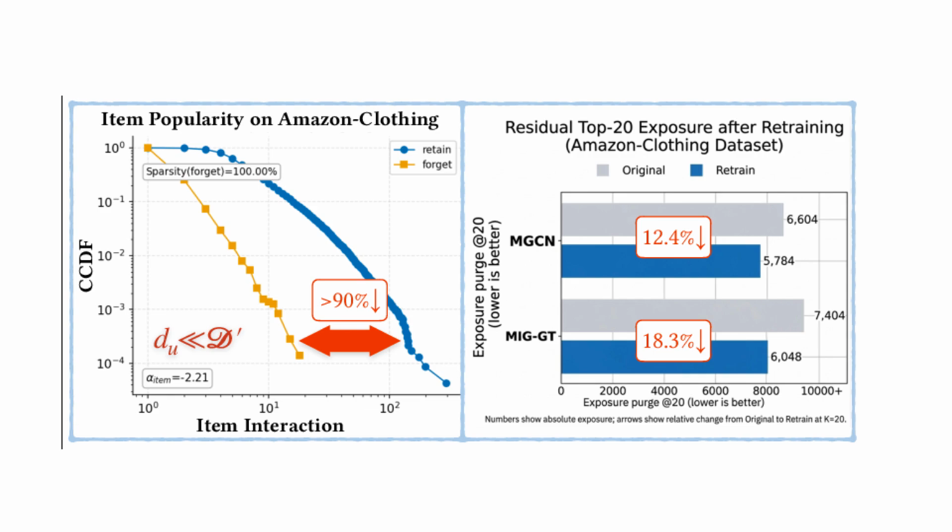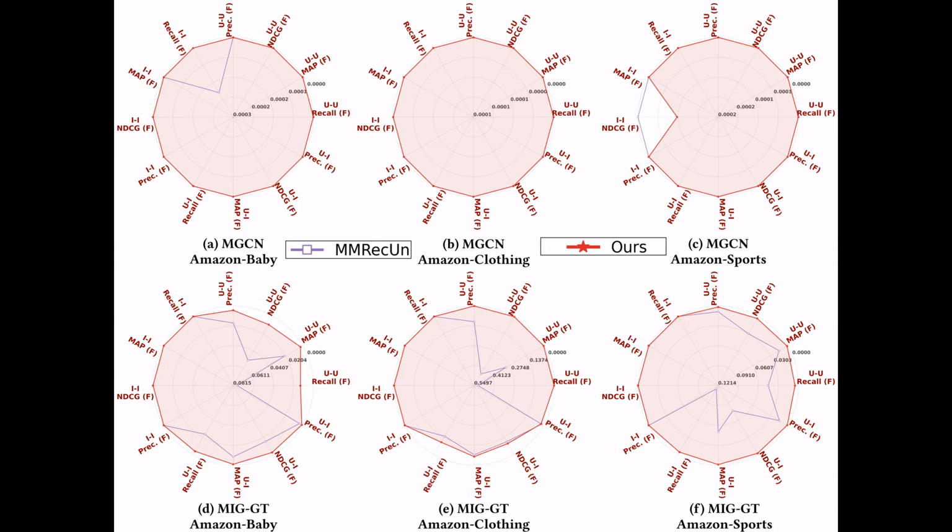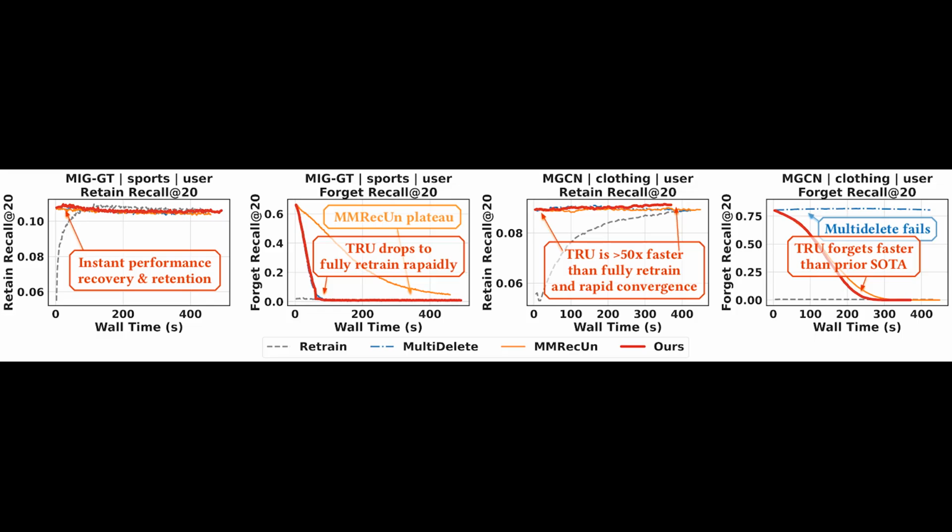The results are compelling. Across different model backbones, datasets, and unlearning scenarios, TRU achieved a better trade-off. It forgot the target data more thoroughly, while better preserving the performance on the data you wanted to keep. Security audits showed its behavior was closer to a model fully retrained from scratch without the deleted data. So it's more precise, more efficient, and more secure.